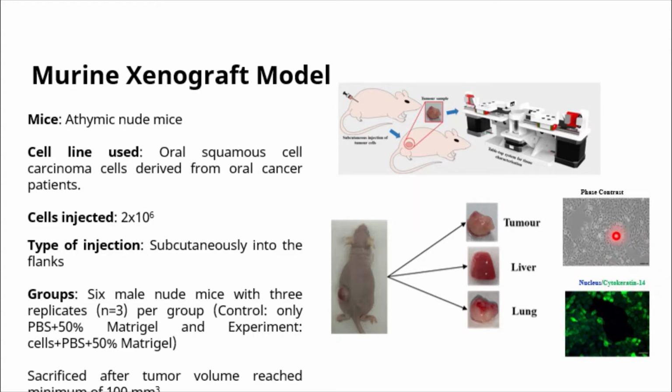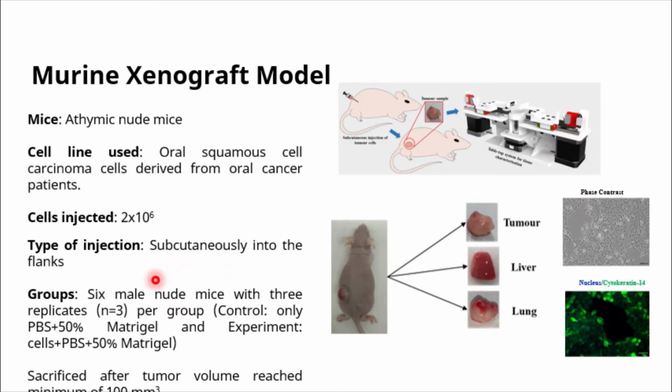Once this was confirmed, 2 × 10⁶ cells or 2 million cells suspended in PBS and Matrigel were injected subcutaneously into the flanks of the animal, which is basically under the skin near the abdomen of the animal. 6 male animals were taken for the study and divided into 2 groups of 3 animals each.